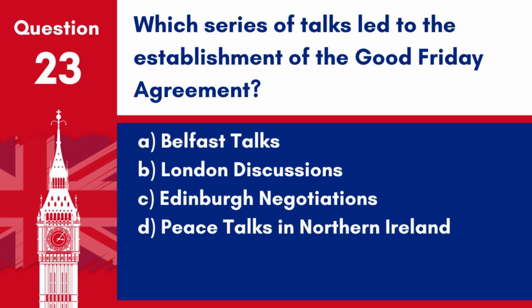Question 23. Which series of talks led to the establishment of the Good Friday Agreement? A. Belfast Talks. B. London Discussions. C. Edinburgh Negotiations. D. Peace Talks in Northern Ireland. Answer: A. Belfast Talks. The Belfast Talks led to the establishment of the Good Friday Agreement in 1998, which was a major political development in the Northern Ireland peace process.